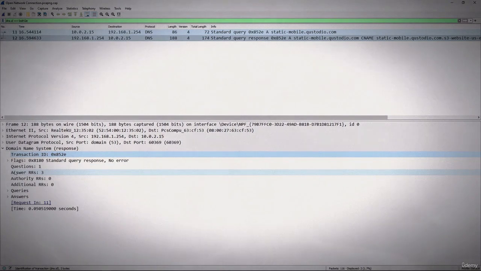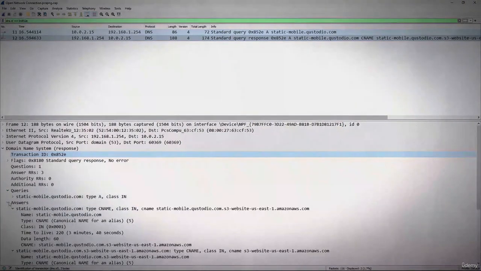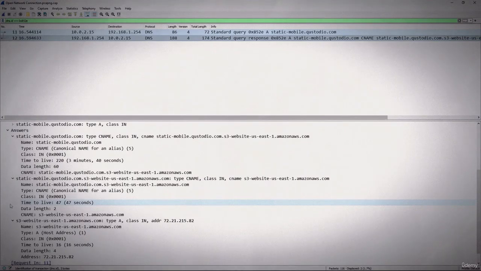And as you can see, there is one question and 3 answers. Let's take a look at those. Here's the question to find the IP address to that website, and then let's go and look at the answers. I'll pull all these down, and as you can see here, the information on all of those answers. You see that there are 3 answers.